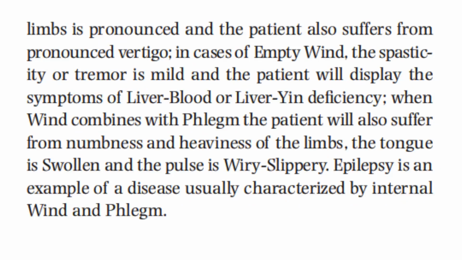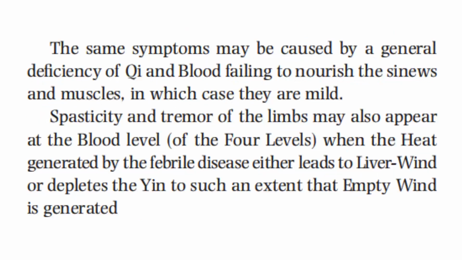In cases of empty wind, the spasticity or tremor is mild, and the patient will display the symptoms of liver blood or liver-yin deficiency. When wind combines with phlegm, the patient will also suffer from numbness and heaviness of the limbs. The tongue is swollen and the pulse is wiry-slippery. Epilepsy is an example of a disease usually characterized by internal wind and phlegm. The same symptoms may be caused by a general deficiency of qi and blood, failing to nourish the sinews and muscles, in which case they are mild.